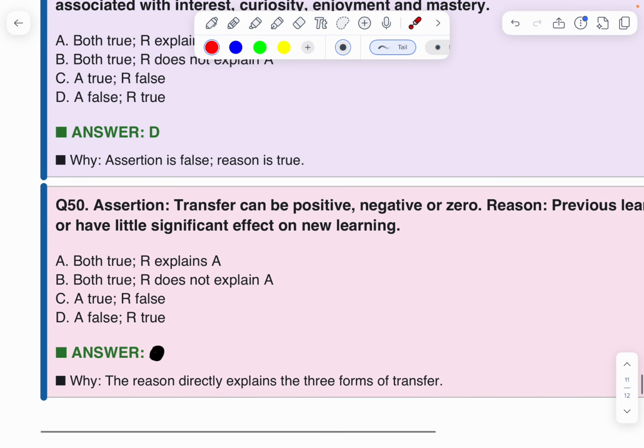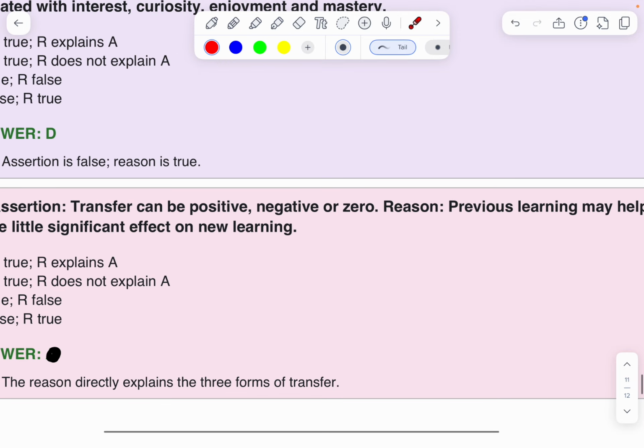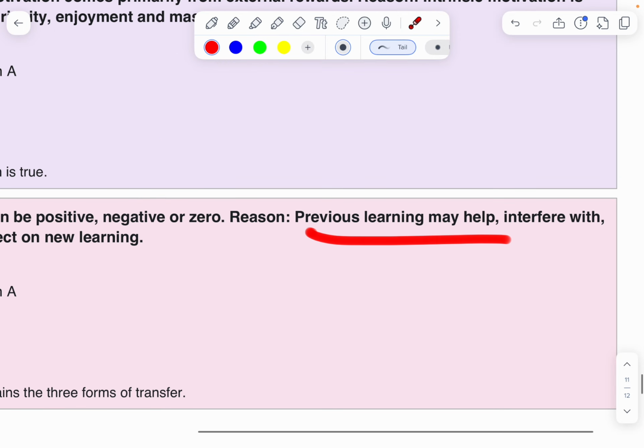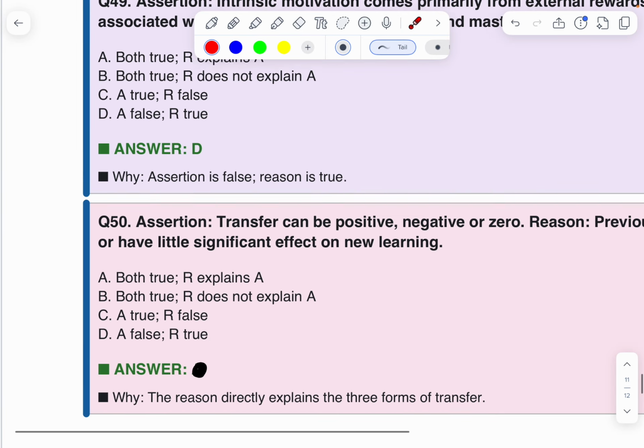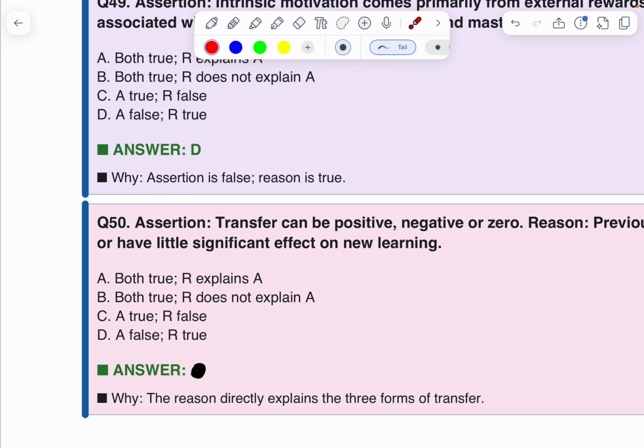D, yes. 50. Assertion. Transfer can be positive, negative or zero. Right? Reason. Previous learning may help, interfere with, or have little significant effect on new learning. Both true. R is the correct explanation of A.